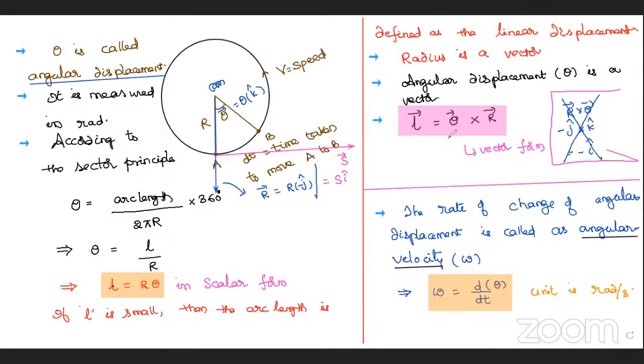And by differentiating this equation in circular motion, Amok told one formula. Already he typed it there. We are going to get that equation. What is that? Here, second one, what I'm going to write. As we know, L bar equals theta bar cross R bar.